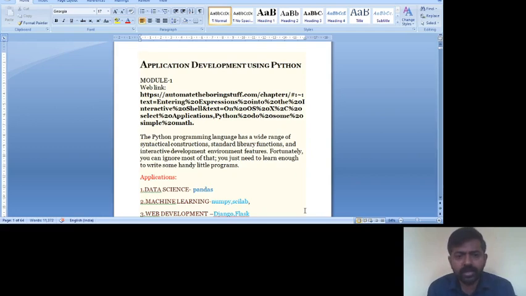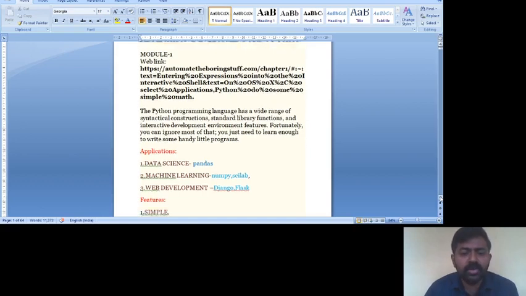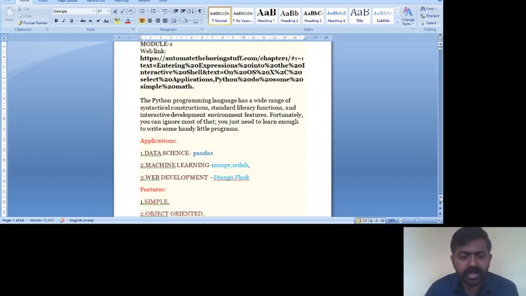This semester I will be taking a new subject known as Application Development using Python. It is a new subject which has been introduced recently, and Python is a very powerful and widely used language. Nowadays it is used everywhere, so you must learn it compulsorily and give more focus to this language. It has wide applications in almost all software domains. It is widely used in data science and data analytics, and it is the favorite language of data scientists.